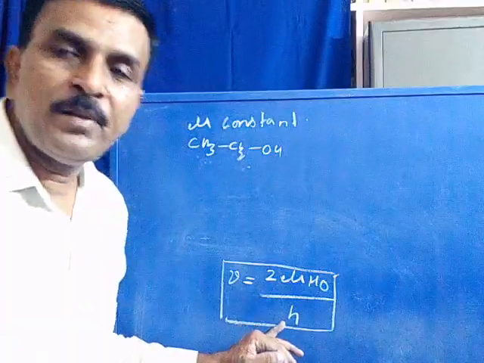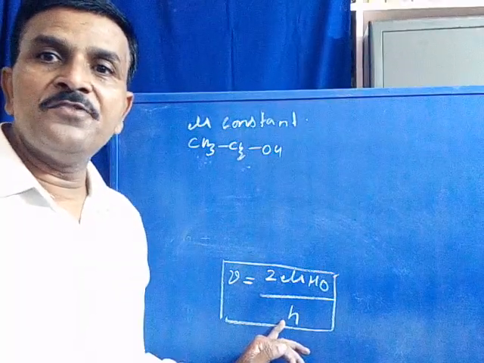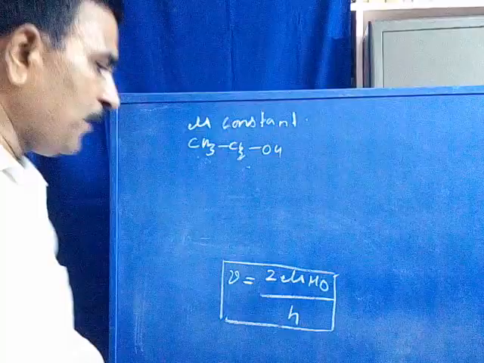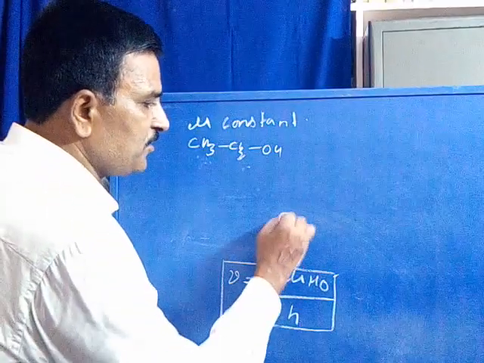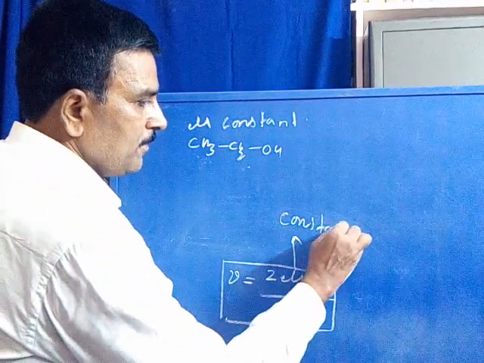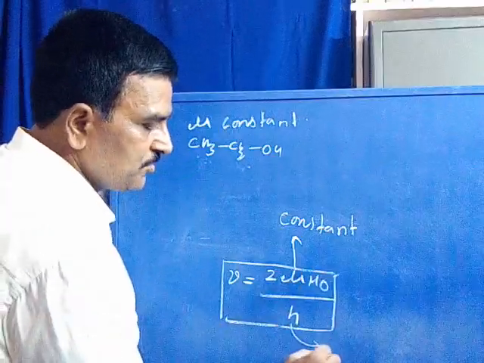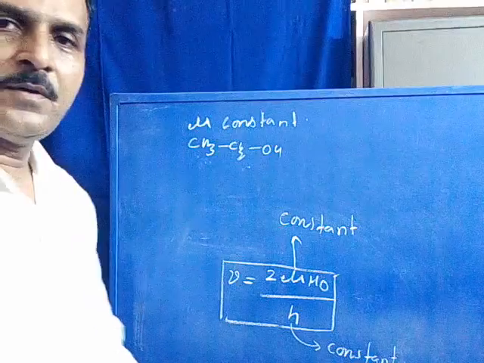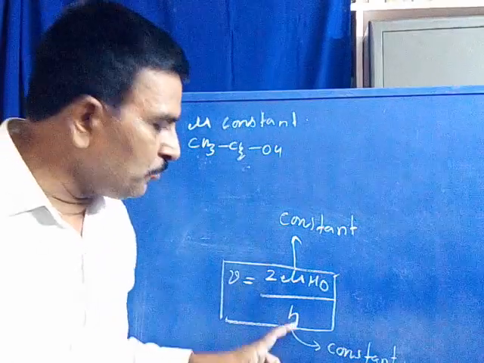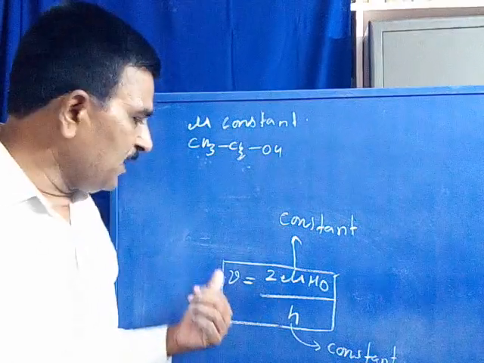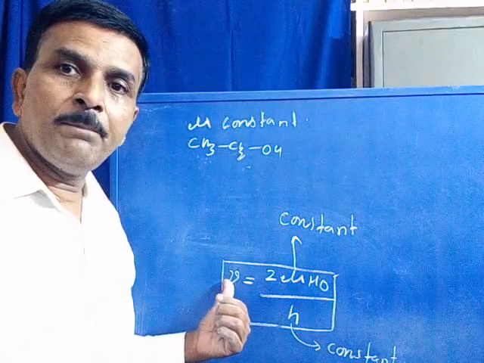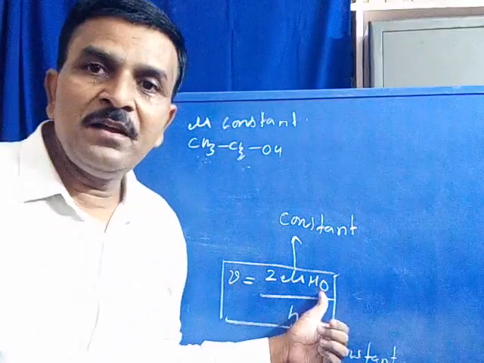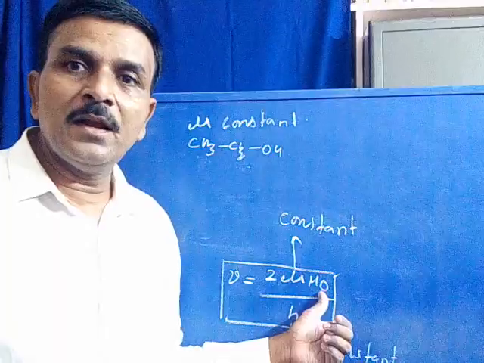And the value of the Planck constant is also constant. These two factors are constant. Are you following? When these two values are constant, the absorption frequency depends upon the extent of the applied magnetic field, or external magnetic field.